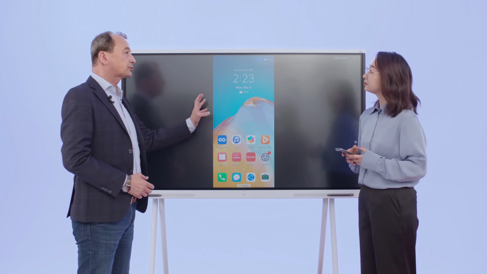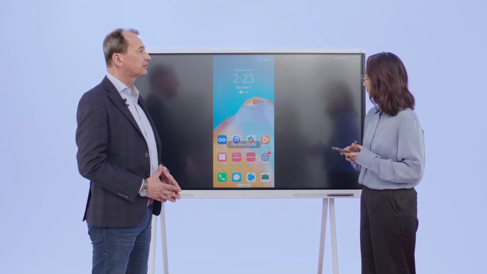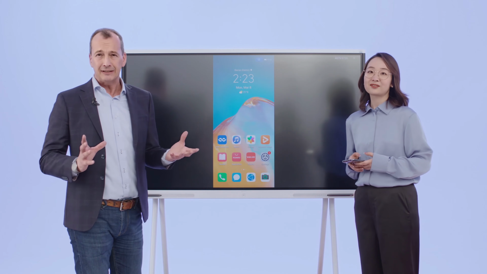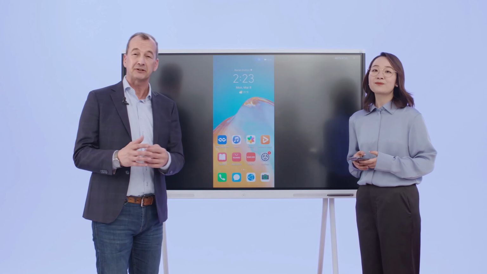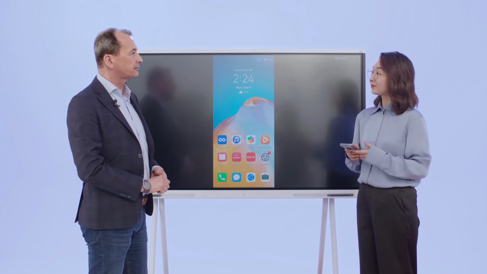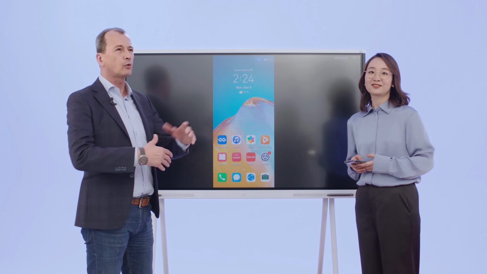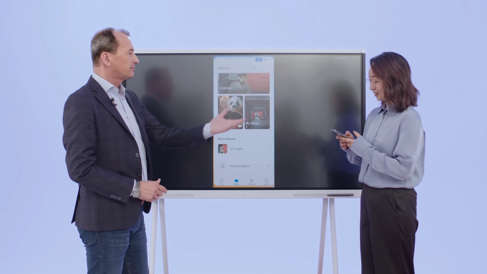So this is the screen of your smartphone. These are the applications on your smartphone. And this is very easy sharing and casting of information on your smartphone. For example, if this is the device that has your homework or specific additional information to add to your homework while you're in class and you're sharing your homework, then this would be a very interesting feature. You know, no computers, no cables, and no hassle. Share the screen. So you got something to share?